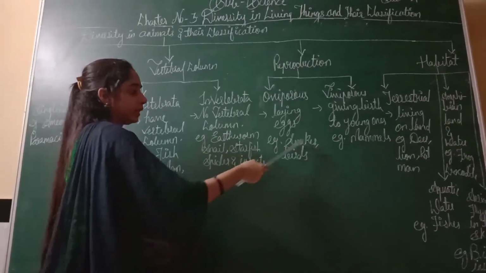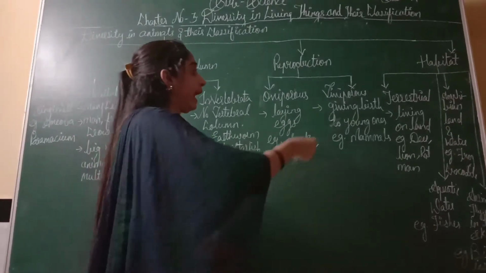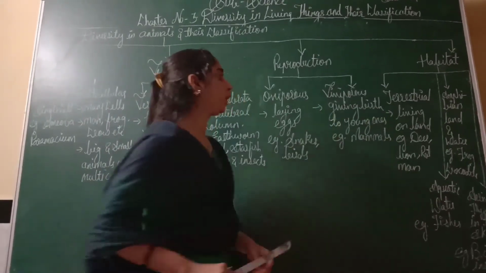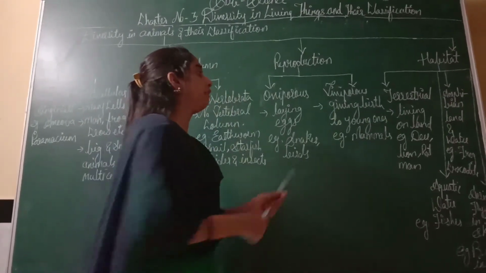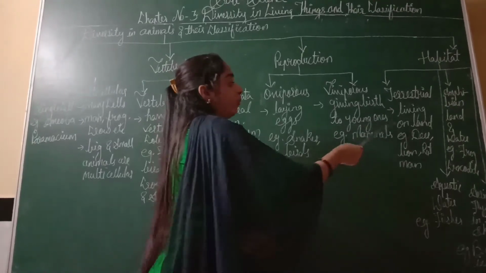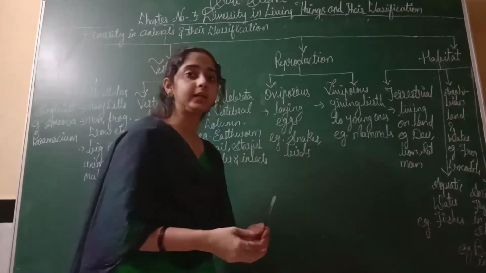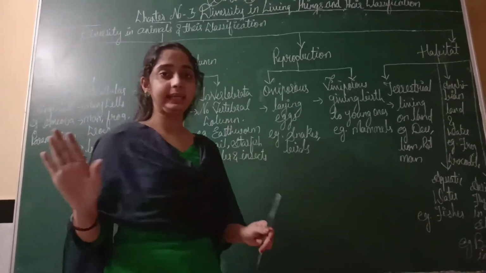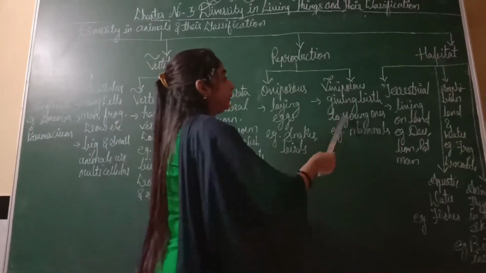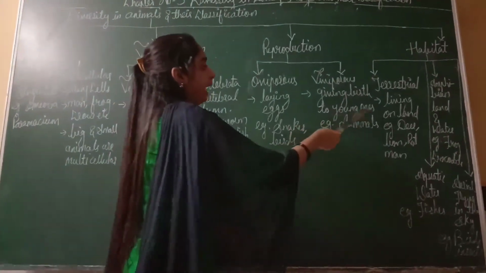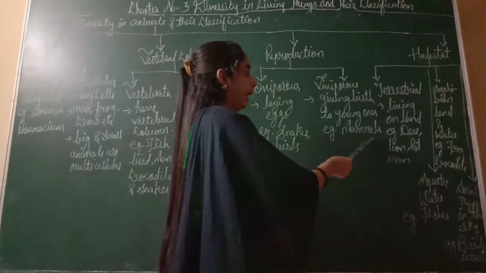Example, snakes and birds. Next is viviparous. Viviparous means animals which give birth to young ones, not eggs. Example, mammals.